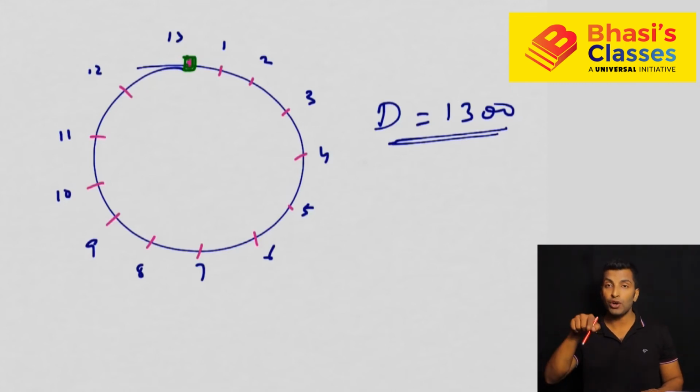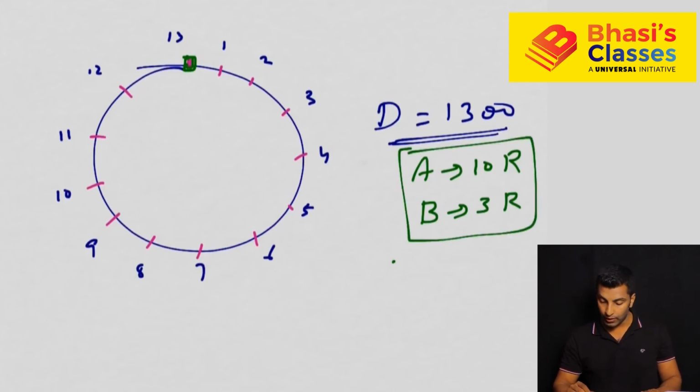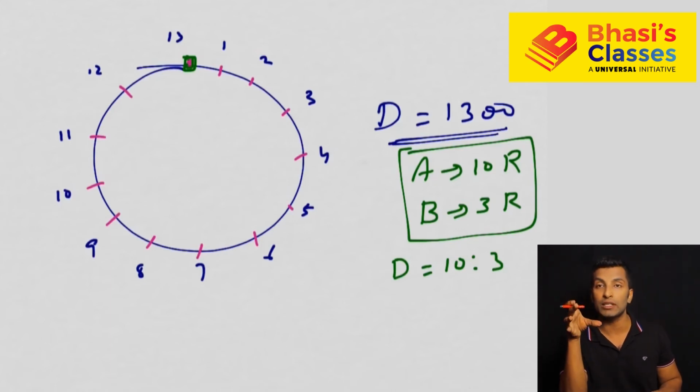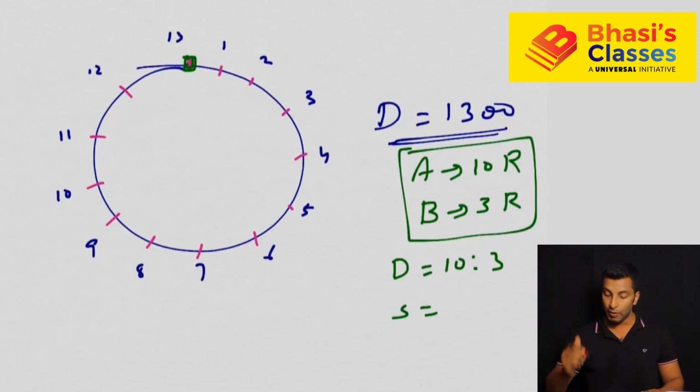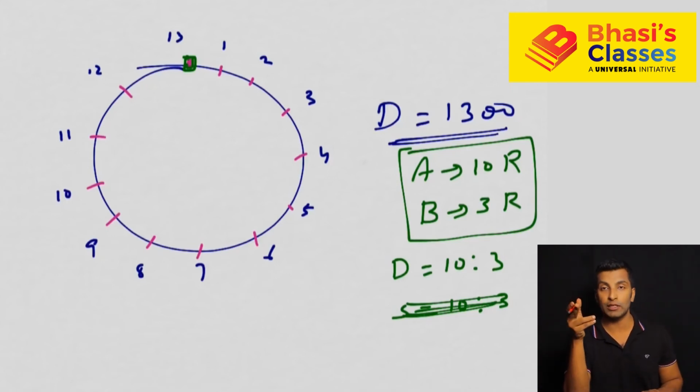So the ratio of speed is given, right? Person A covers 10 rounds and person B covers 3 rounds in 1 hour. So the distance ratio is known to you. The distance ratio is 10:3. Since time is constant when you meet, because both start at the same time, and we know the speed ratio: speed ratio is directly proportional to distance ratio. So the speed ratio is also 10:3, but that's not required. The distance ratio is what we need. 10 rounds and 3 rounds, the distance ratio we know clearly. So now let's follow one person, either A or B. Let's follow B.